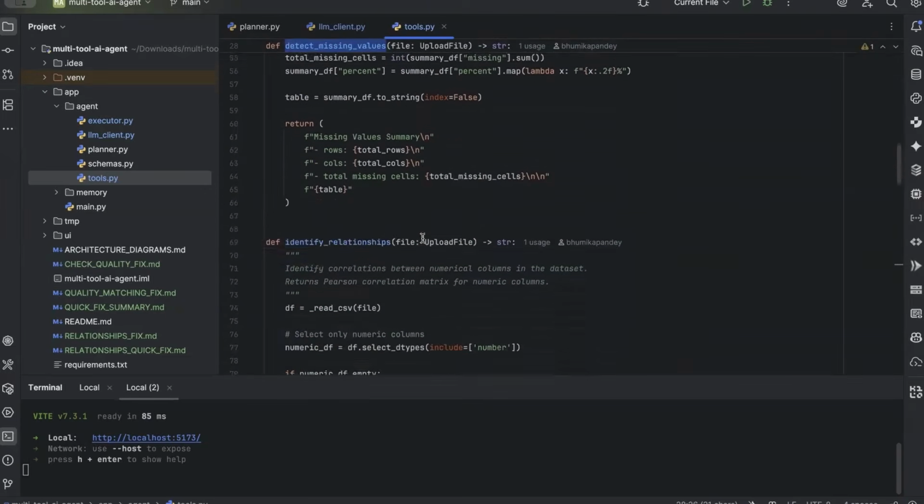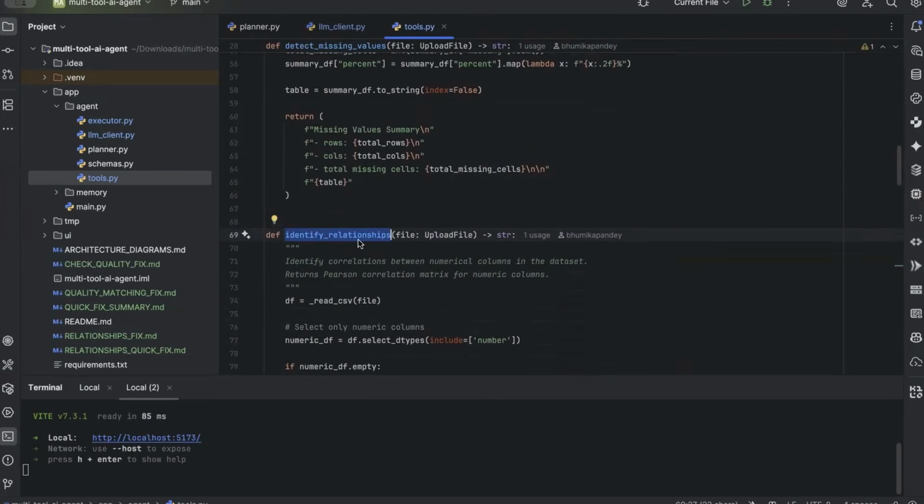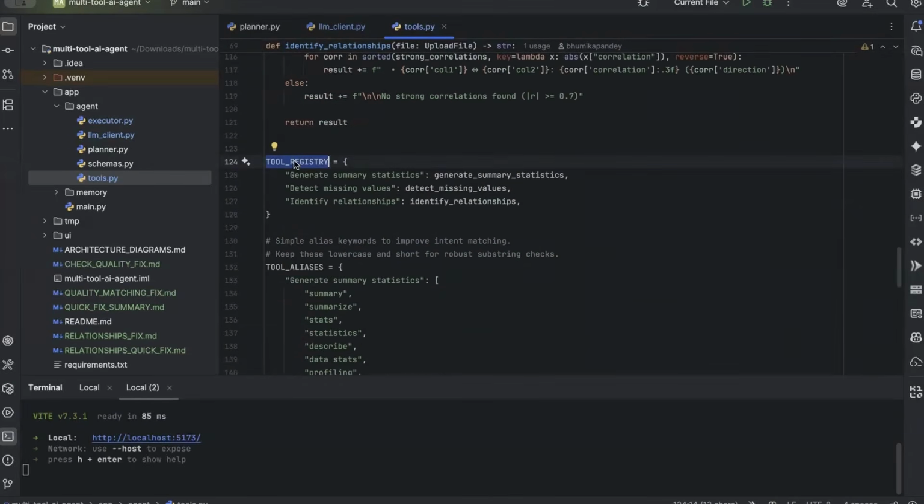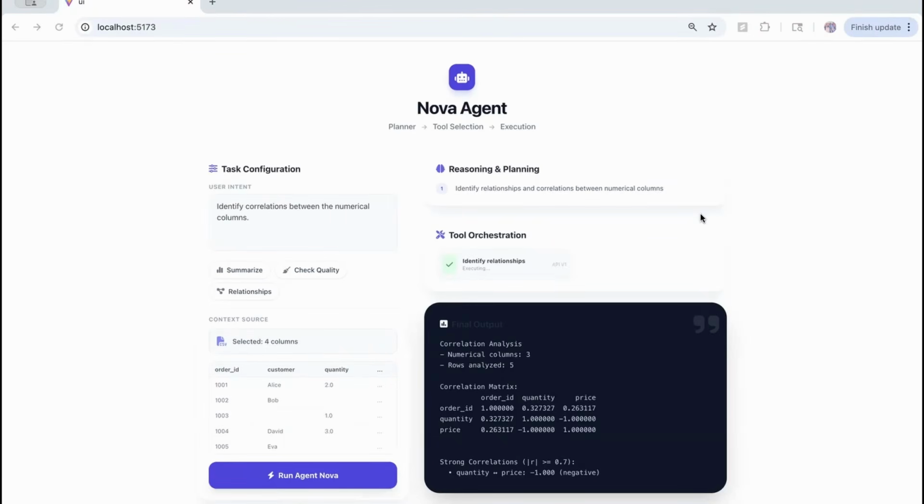Let's go to the next tool. Here as well, just a little bit of more advanced analysis, still deterministic. So basically everything is grounded in code execution. Let's move to tool registry. So this registry is how the executor maps plans to functions, and planner produces human readable steps and executor resolves them to actual tools.